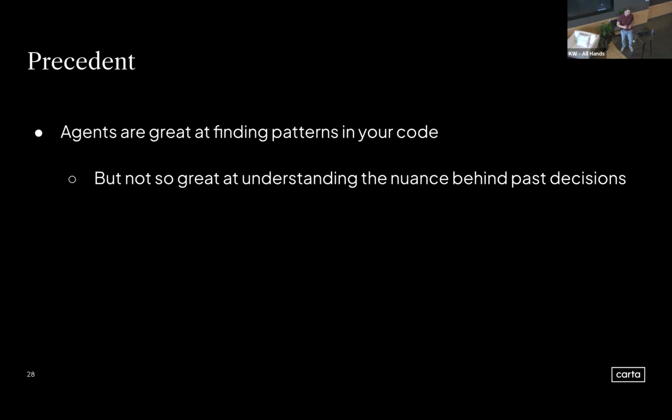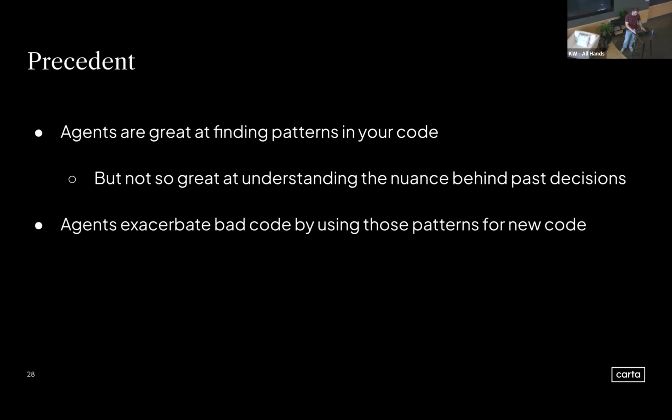It just happens. But agents, when they look at those patterns, they don't understand the decisions that led to these patterns that exist in the code today. Maybe we're not super happy with the corporation model having 56 mix-ins, or maybe we're not super happy about the partner repository being in the place it is today, but it's there for a reason, and it's because we're doing our jobs and we're trying to solve problems for the business.